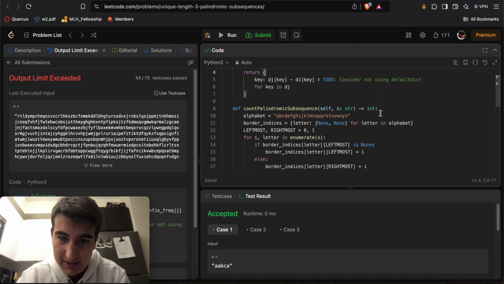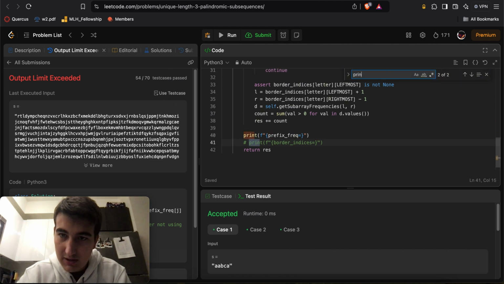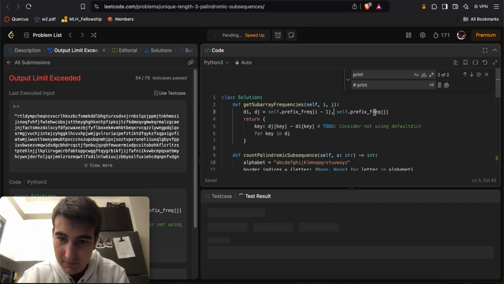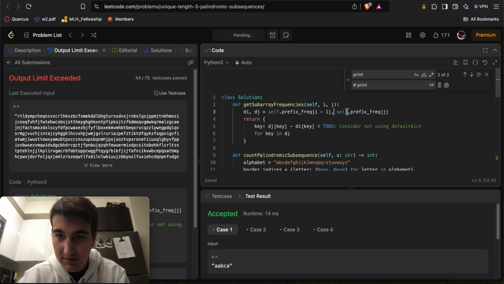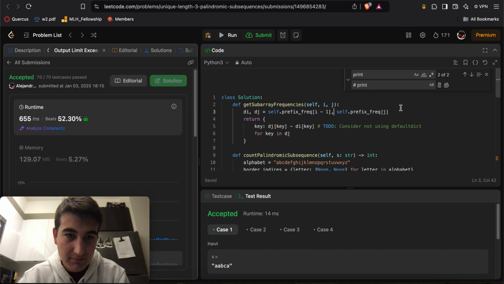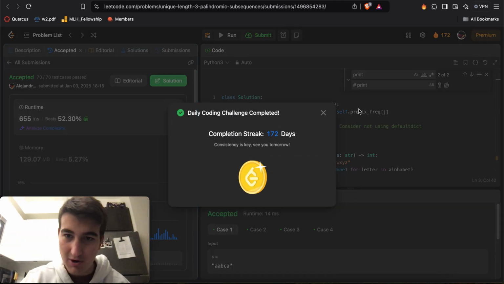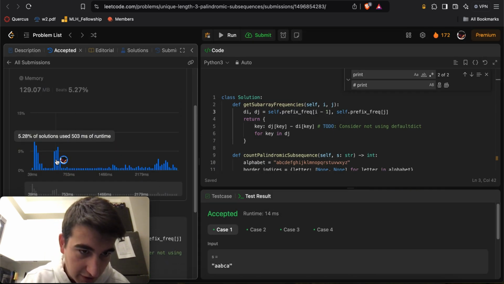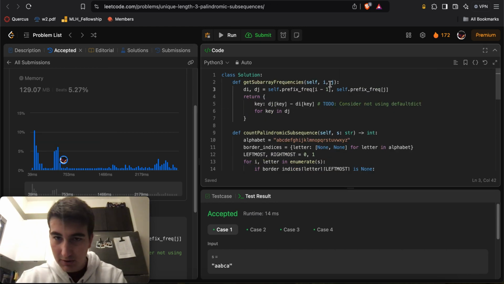Okay, first of all, output limit exceeded. Okay, prints can become hashtag prints. So I want to use this test case first of all. Okay, so that one is accepted. Okay, it works. Completion streak 172 days. Consistency is key. See ya tomorrow. Okay. And we're not even that bad. We're at 52%. Okay, so there seem to be two standard deviation curves. We're near this one. Okay, that's not that bad.